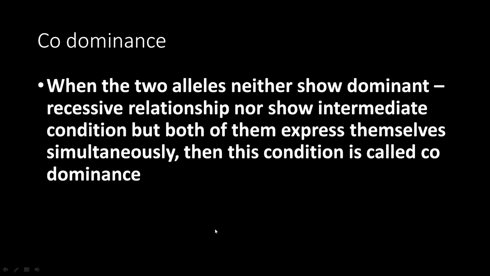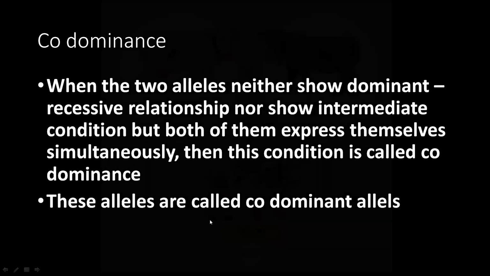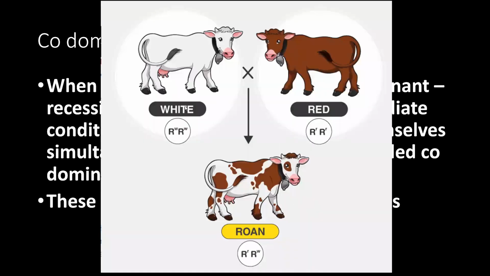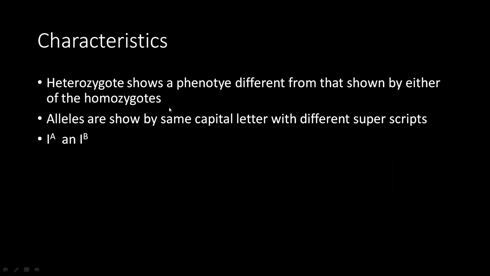Now, when you see this image, you can easily make out these alleles are called codominant. White and brown: when you cross them, you will get white color and brown patches. So both are showing their characters. They are not blending, but both are expressing separately. So the heterozygote shows a phenotype different from that shown by either of the homozygotes. It will not show brown or white separately, but a mix. Both characters are there.